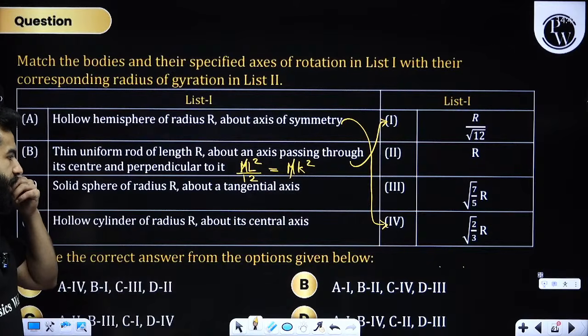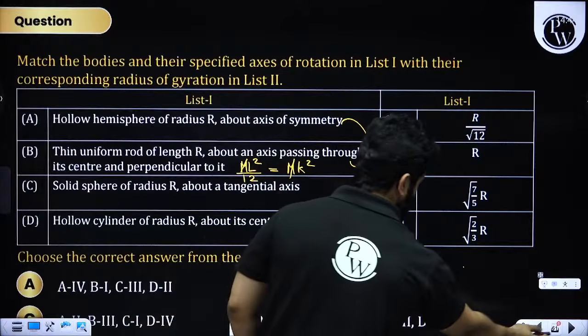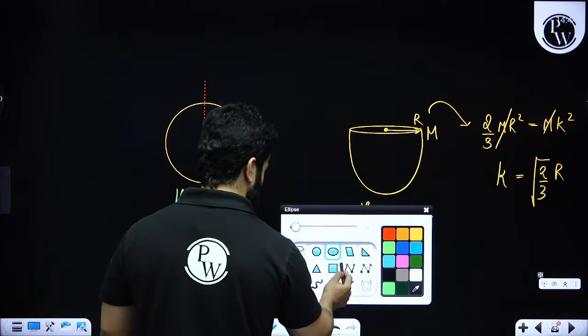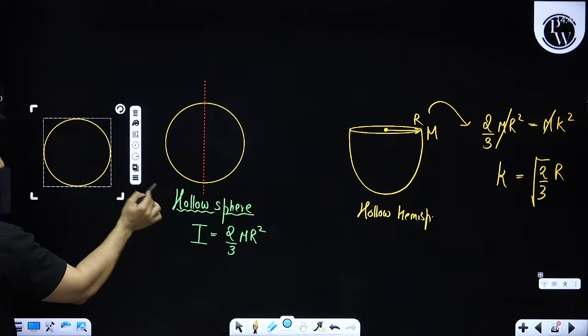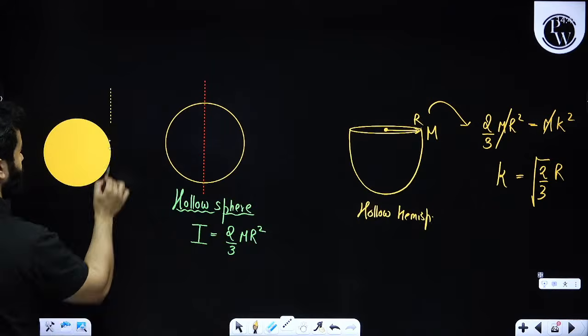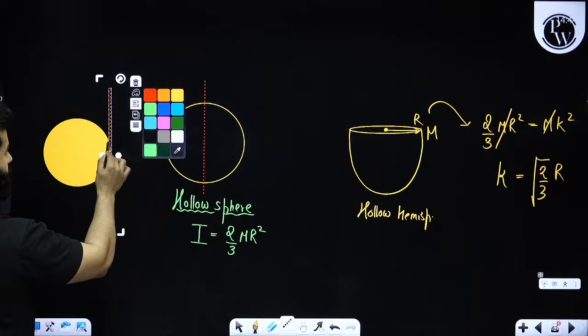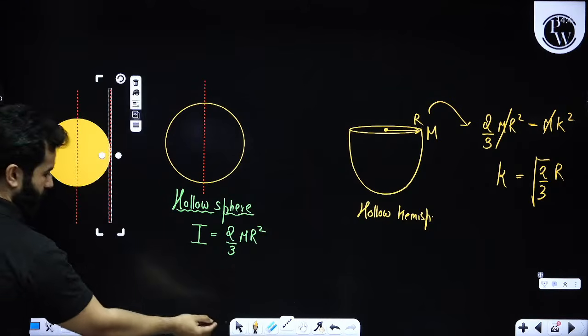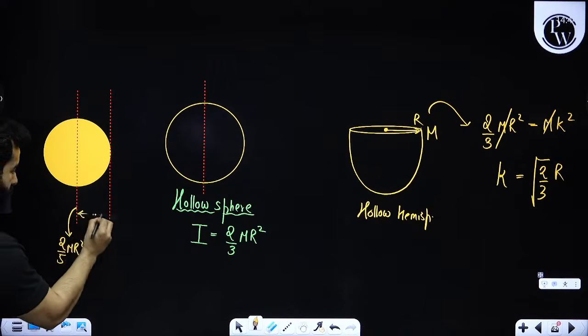Solid sphere of radius r about a tangential axis, right? So if you have got a solid sphere, and we want to find out the moment of inertia about this axis. Now we know this is 2 by 5 mr square. This distance is r.